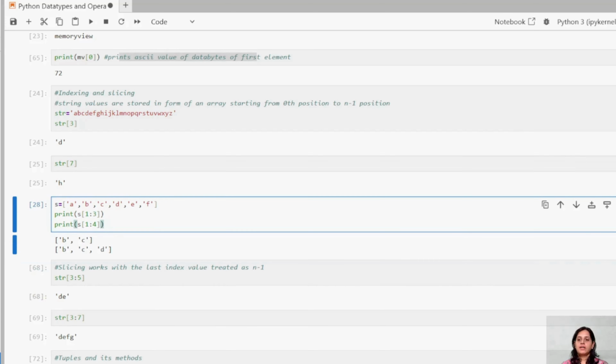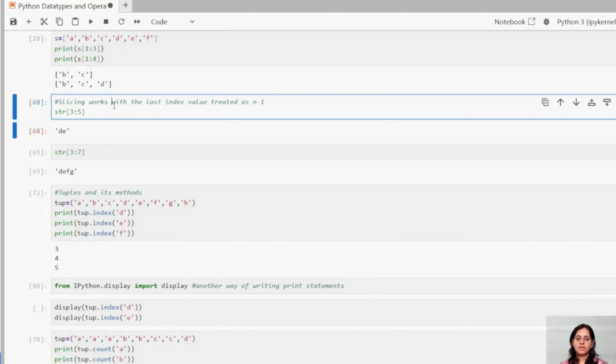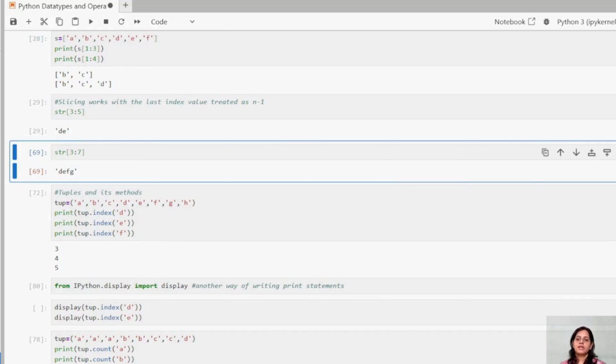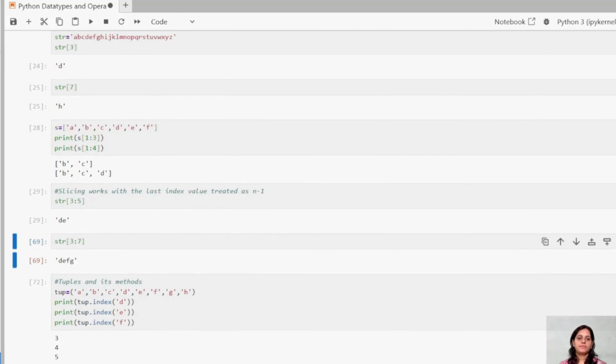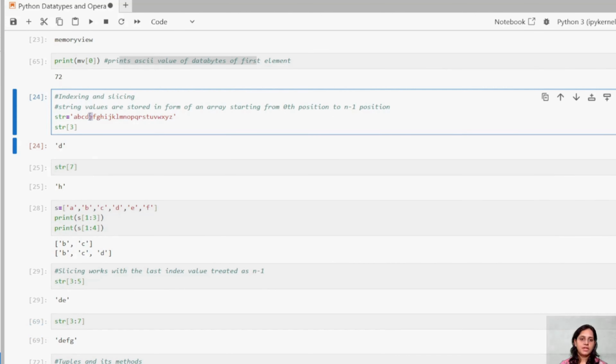Let us get another example here. Slicing works the other way too. In the top example, we want DE, right? We want this chunk, correct? Now let us try to understand. DE means what exactly, guys? We are looking at 1, 2, 3, 4, 5, 6.